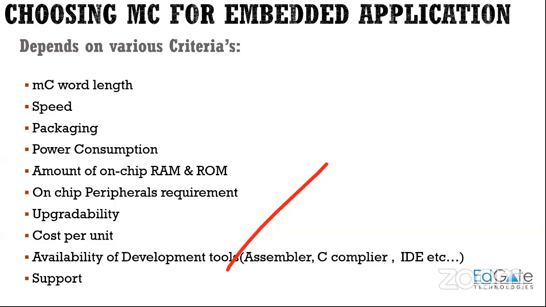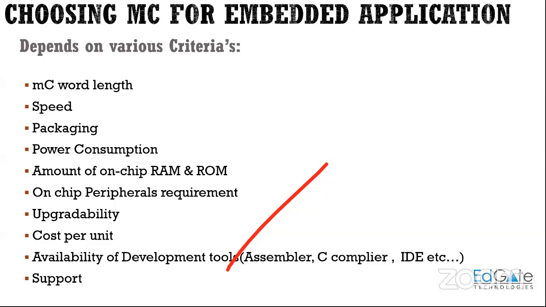One more thing is that if the clock frequency increases, then power consumption also increases. You should keep that in mind: if you are selecting a microcontroller which supports a frequency of, let's say, 80 megahertz, then power consumption also increases, right? Your power consumption will not be low when you are using a microcontroller which has an 80 megahertz clock frequency.